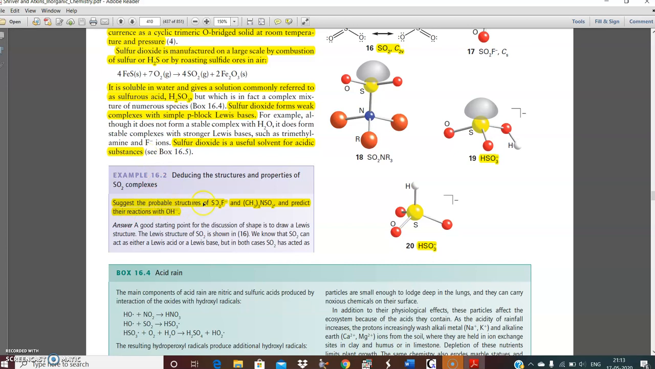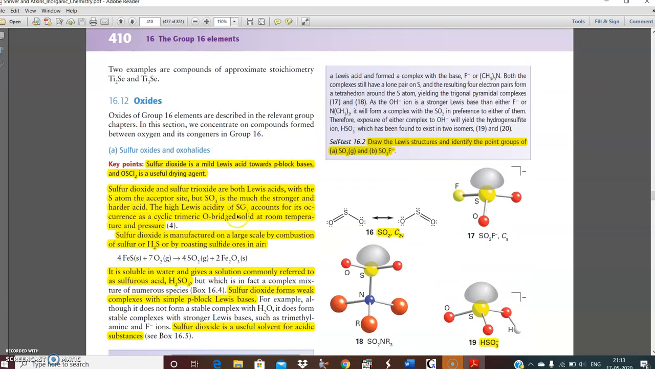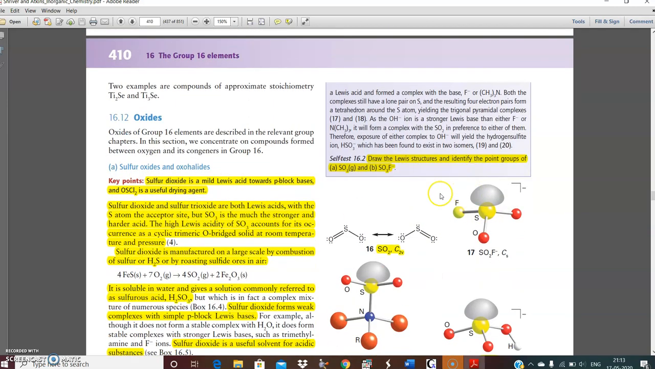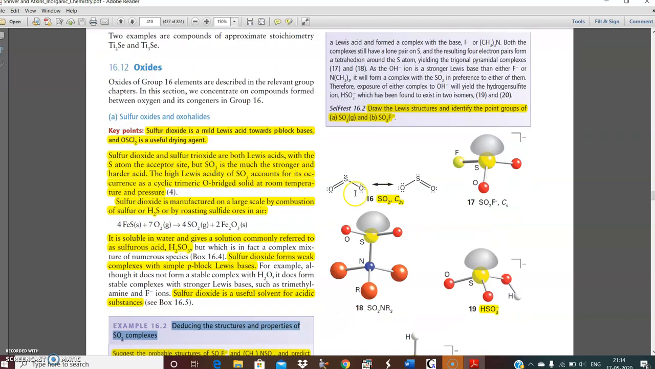Suggest the probable structure of SO2F minus, (CH3)2NSO2, and predict the reaction with OH minus. You can give the probable structure and see what kind of product may be possible. But for that, you need to know about the properties or reactions of sulfur dioxides. Similarly, draw the Lewis structure and identify the point groups of SO3 and SO3F. Point groups are out of the syllabus of the 4th semester. It is there in the 5th semester class.